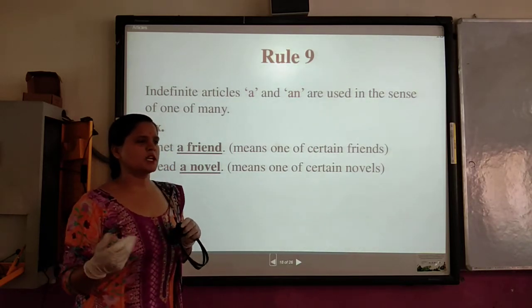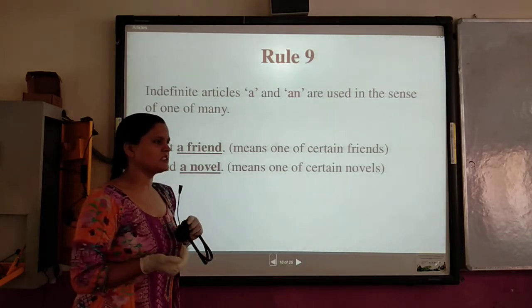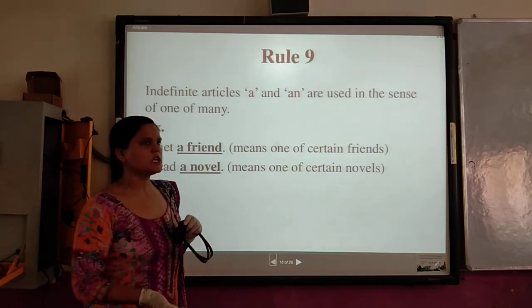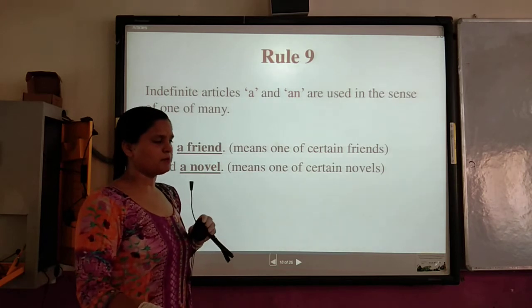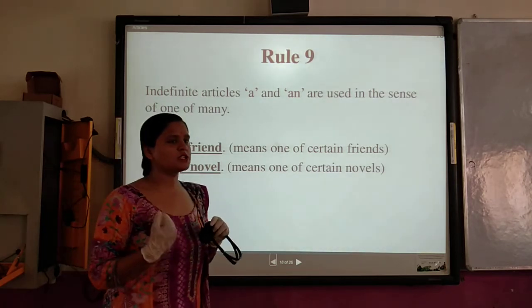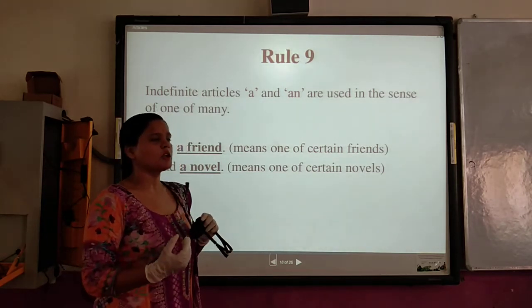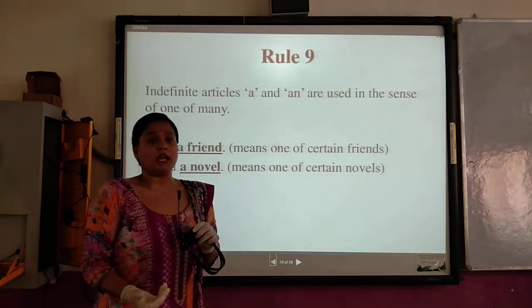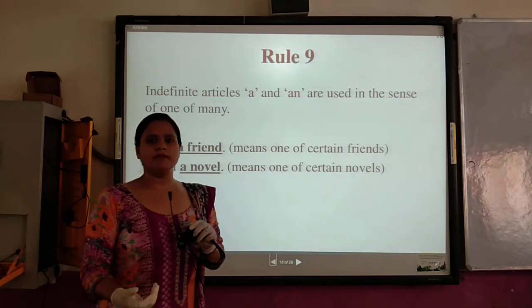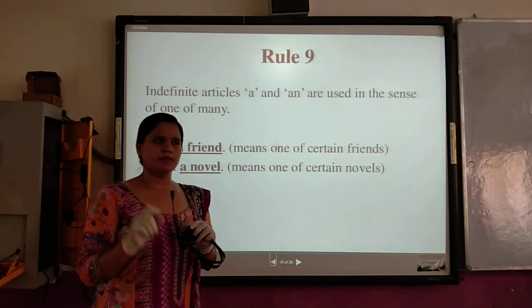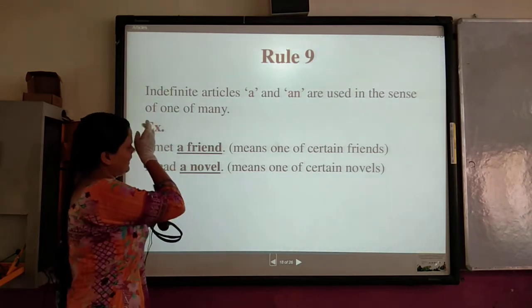Like I purchased a pencil. It doesn't matter which pencil it was, Apsara pencil, Natraj pencil, Doms pencil. I just purchased a pencil. I am not interested in telling or indicating the identity of the thing. That time I will use the word a. Understood? Okay. Now let's move.